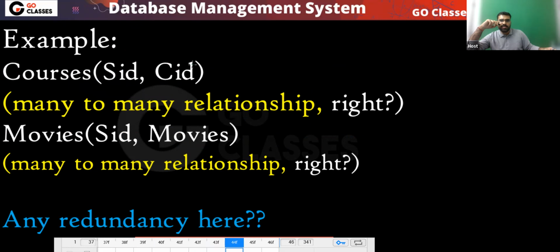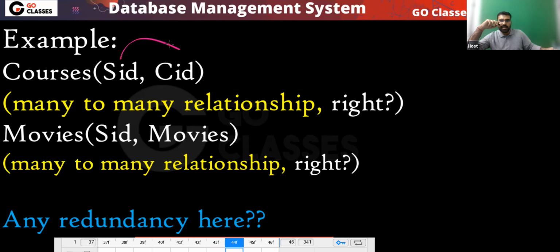In real life, is this many to many or one to many? Look at this courses table. I am giving you two tables: one is the courses table, another is the movies table. In the courses table, you have which student has taken which course. So can I say one student can take many courses? Agree or not? One student can take many courses and one course can be taken by many students. So this is many to many or not?